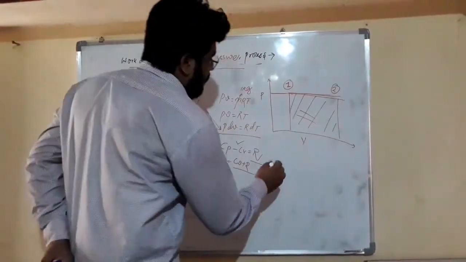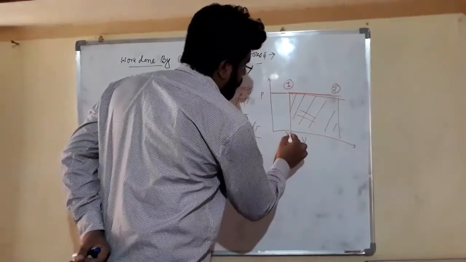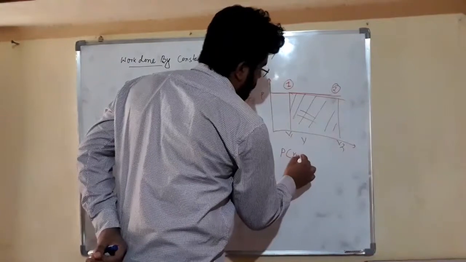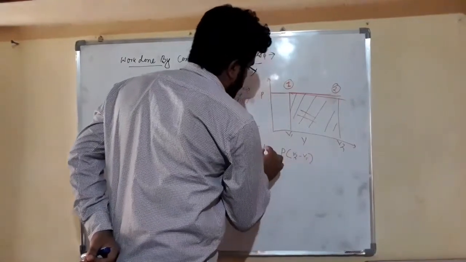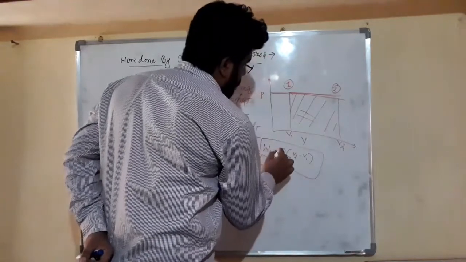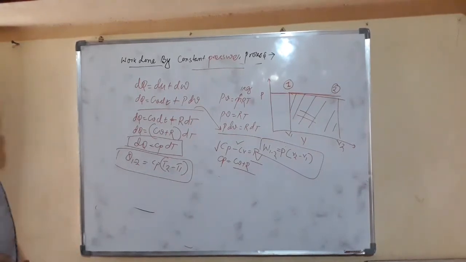So friends, here pressure is constant, so the area becomes pressure times volume change. Here volume is V1 and here V2. So pressure times V2 minus V1. So work done from 1 to 2 is equal to P (V2 minus V1). It can be obtained from this PV diagram.